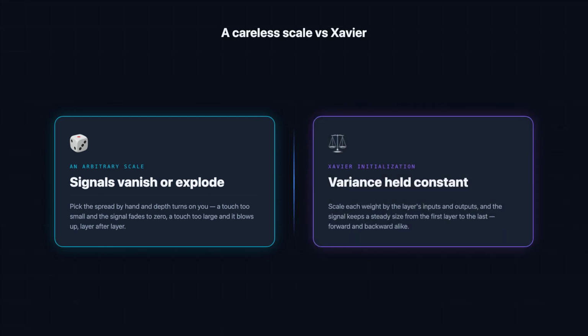Xavier removes the guesswork by scaling the weights to the input and output counts of each layer. It holds the variance of the signal constant from the first layer to the last. Nothing fades, nothing blows up, and gradients flow back just as cleanly. So even a deep stack of sigmoid or tanh layers trains reliably instead of stalling.